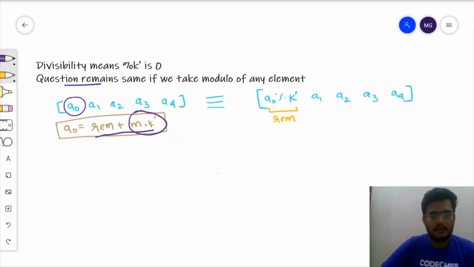That is, suppose any number a naught is divisible by k dash, then the number a naught minus m times k dash is also divisible by k dash. That is, the remainder is also divisible by k dash. And the same is the case if a naught is not divisible by k dash.